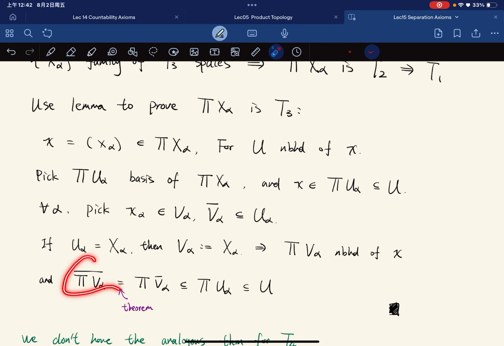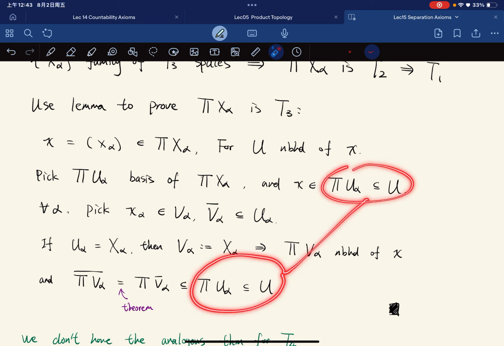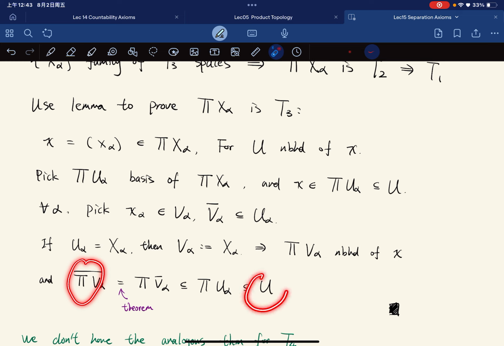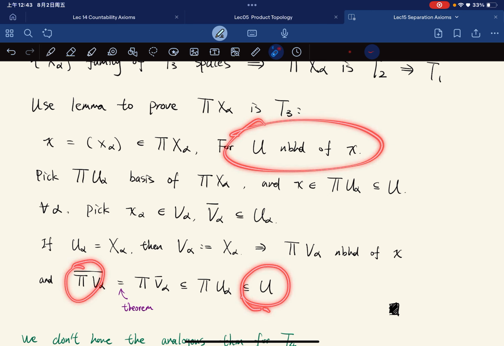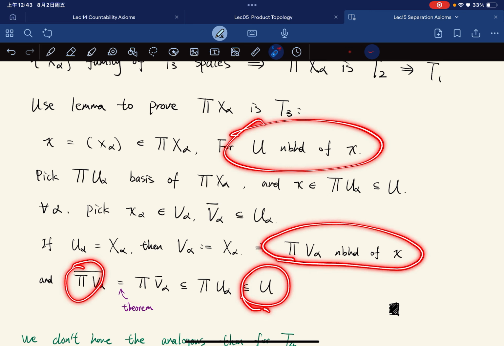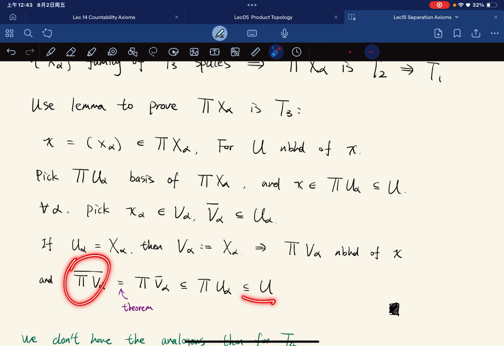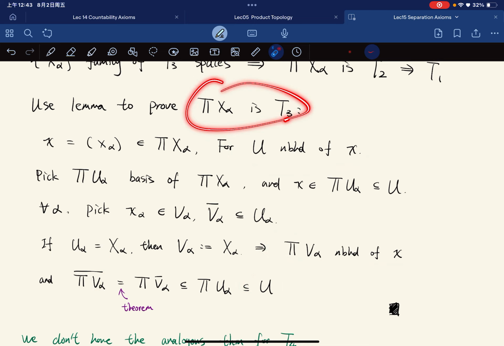So we have this equality, and each V bar alpha is contained in U alpha. So we will have this, and right, this. So this is a neighborhood of X, and the closure of this neighborhood is contained in U. So for any U neighborhood of X, this is another neighborhood such that the closure is contained in U. So by the lemma, this is T3, okay?